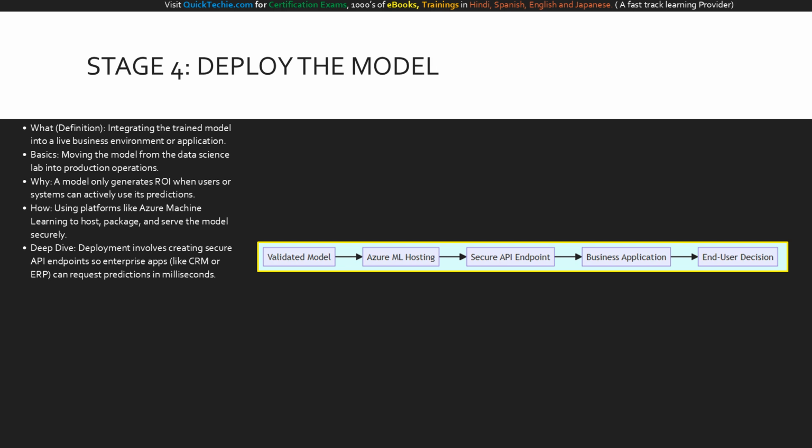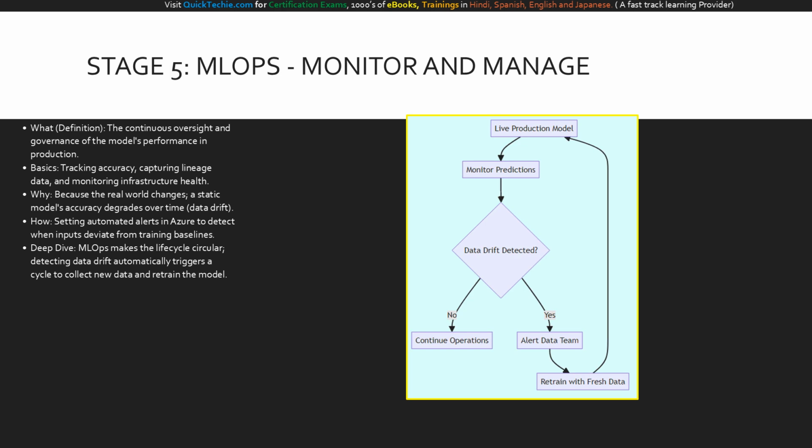data-driven decision instantly. Stage 5 is arguably the most important for long-term success: monitor and manage, commonly known as MLOps. What is it? It's the continuous oversight of your model in the real world. The basics include tracking its accuracy, logging lineage data, and monitoring system health. Why is this mandatory? Because market conditions and customer behaviors constantly change. If you leave a model alone, its accuracy will inevitably degrade, a concept called data drift.